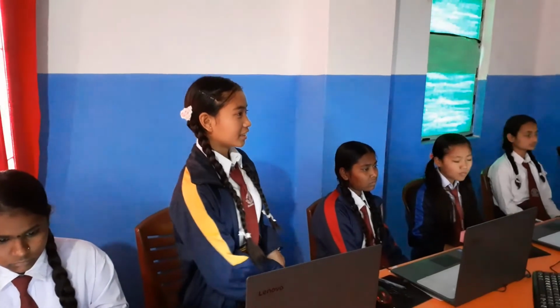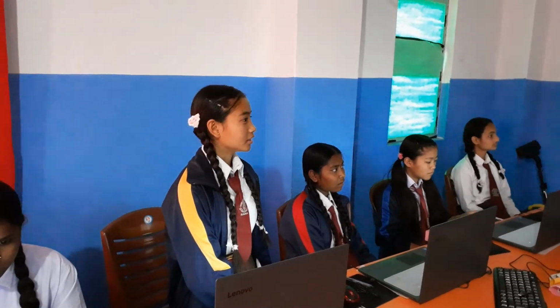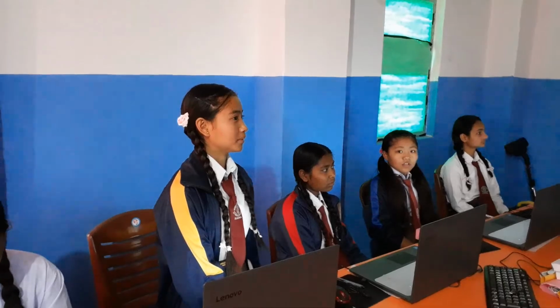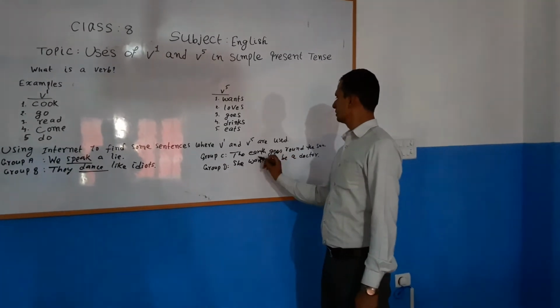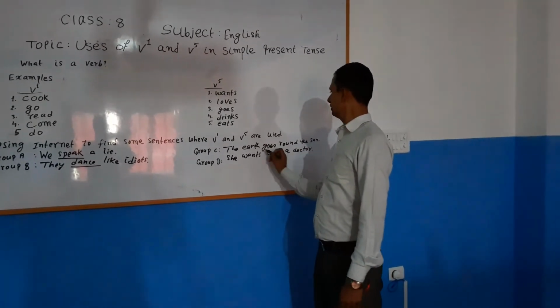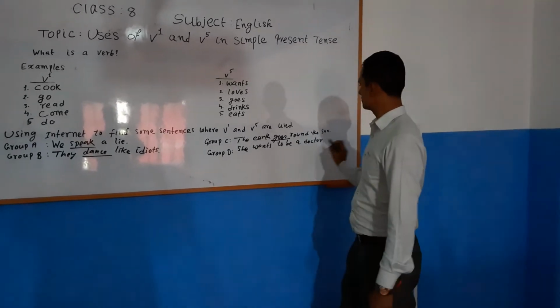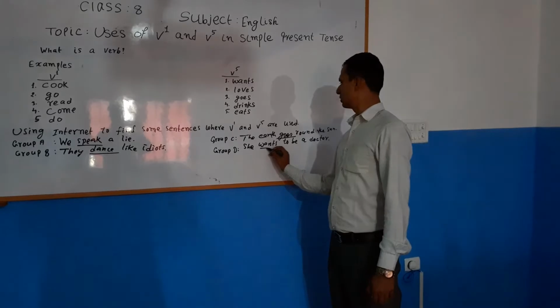In the earth goes round the sun, goes is the verb, and in she wants to be a doctor, wants is the verb. Yes, you are right.